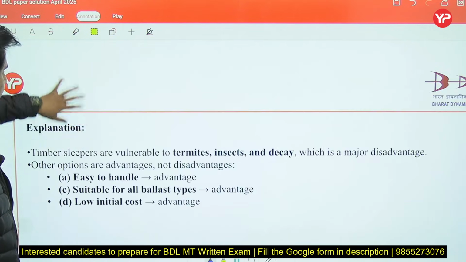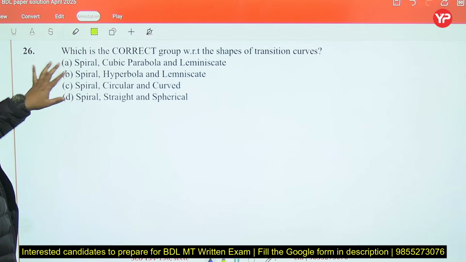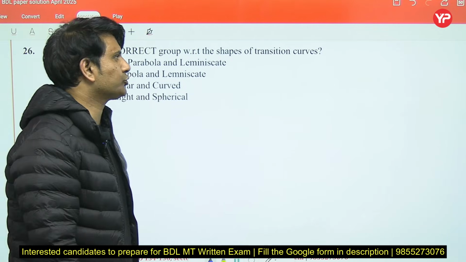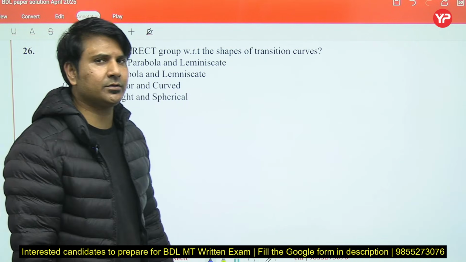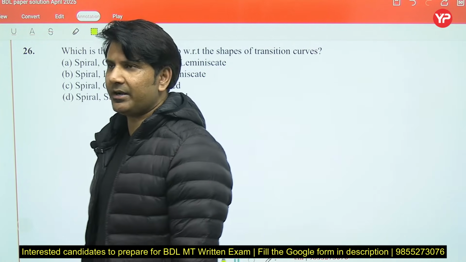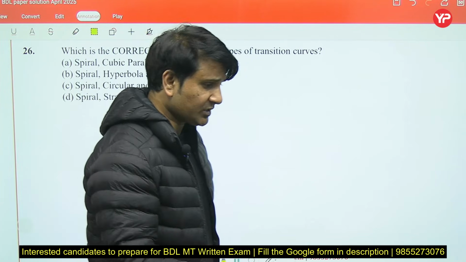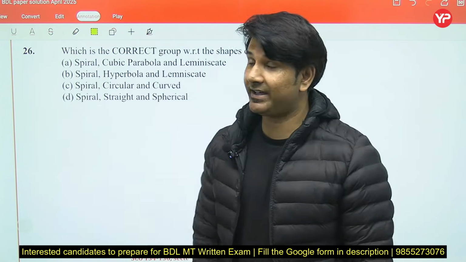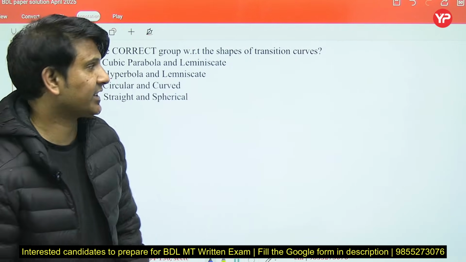Now next question: which is the correct group with respect to the shape of transition curve? So transition curves are of three types. One is spiral, which is best suited for horizontal alignment. Next is the cubical parabola, which is ideal for the vertical profile or vertical alignment.